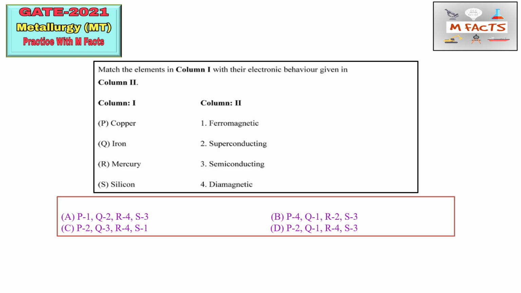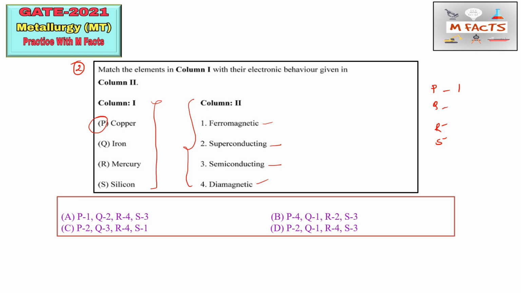The next is question number 2, again a matching type of question. We will write PQRS and try to match one by one. In column first they have written some elements, and in column second they have written some electronic behavior. I already told you about these things in our previous video, about ferromagnetic examples and semiconducting. I did not tell the semiconducting and superconducting, but I told the diamagnetic material and ferromagnetic material, so I am not going to tell you again in this video. So copper is basically a diamagnetic material.